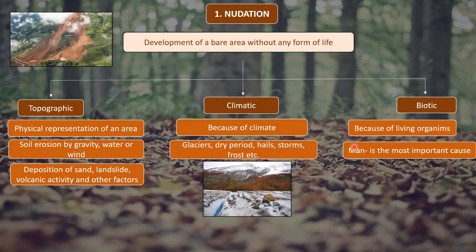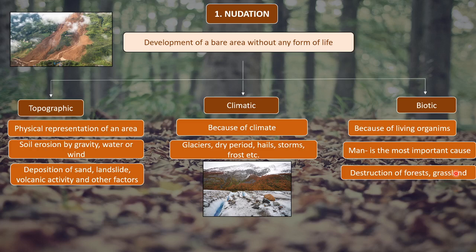Man, in pursuit of creating buildings, houses and industries, destroys forests and grasslands, because of which there is creation of a barren area. The forest gets destroyed, the grassland gets destroyed, and this leads to the creation of a barren area.